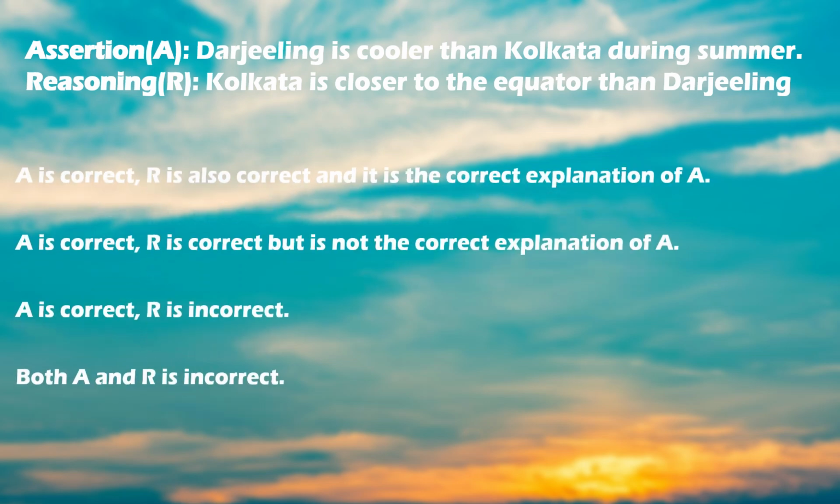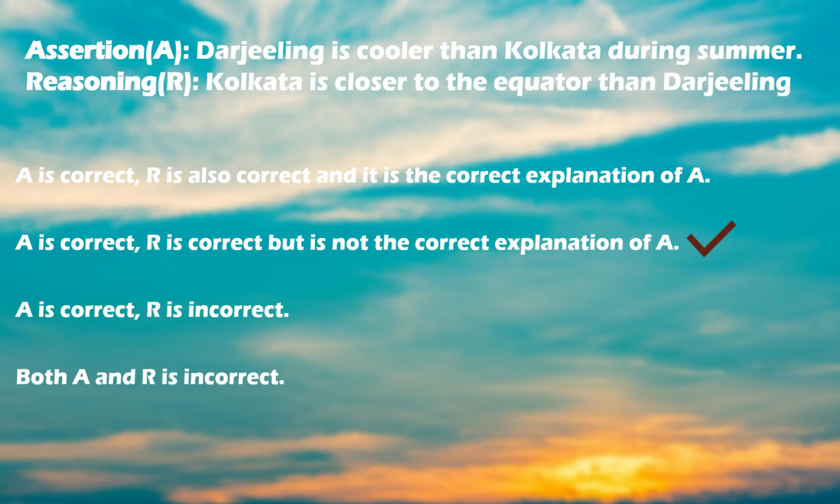So A is correct, R is also correct, and it is the correct explanation of A. The second option is A is correct, R is correct, but it's not the correct explanation of A. Third option is A is correct and R is incorrect. And the last option is both A and R are incorrect. Here, the correct option would be A is correct, R is correct, but it's not the correct explanation of A.